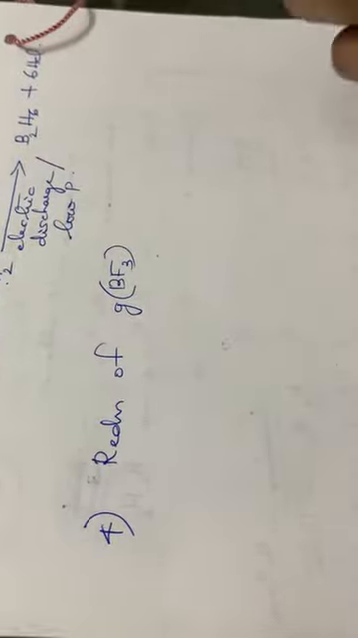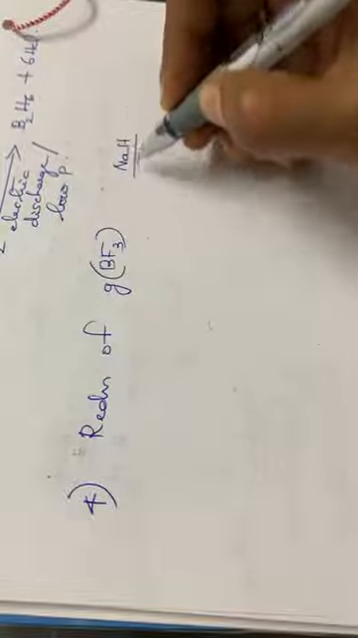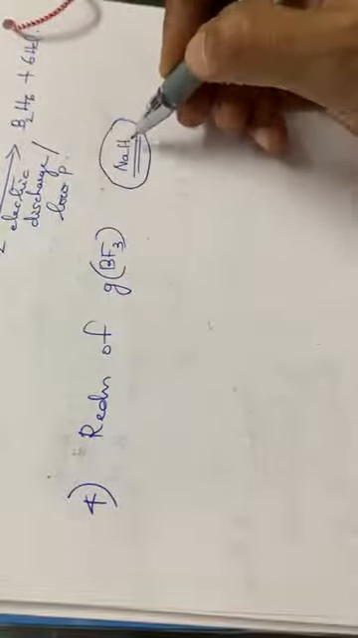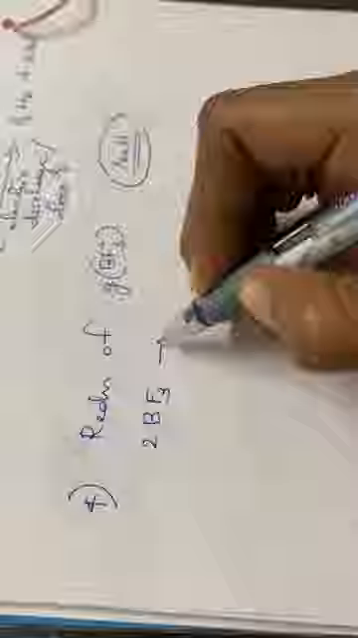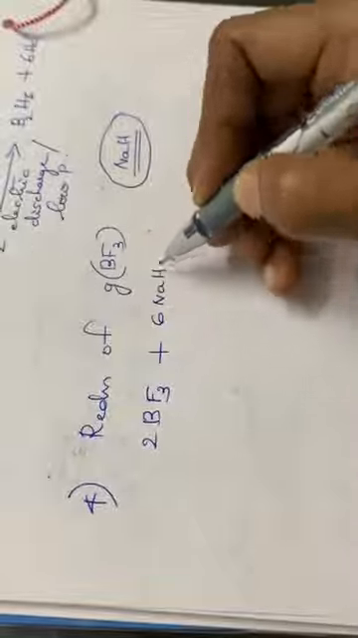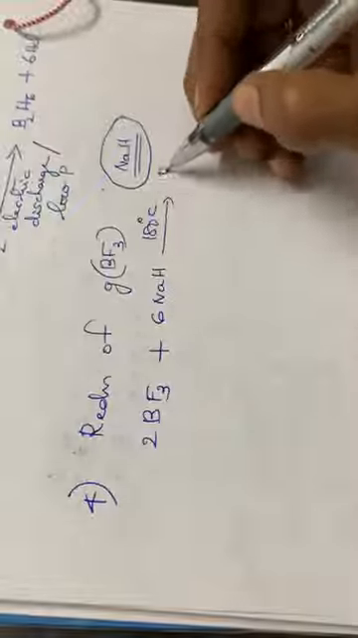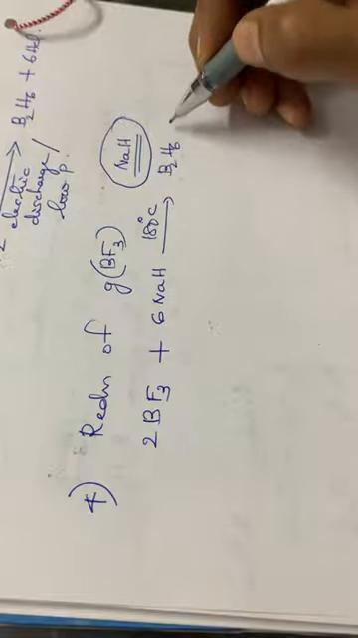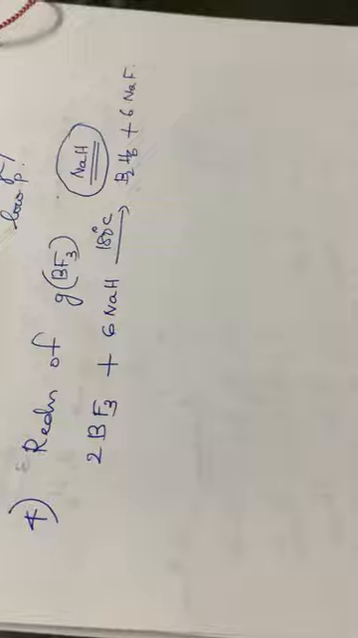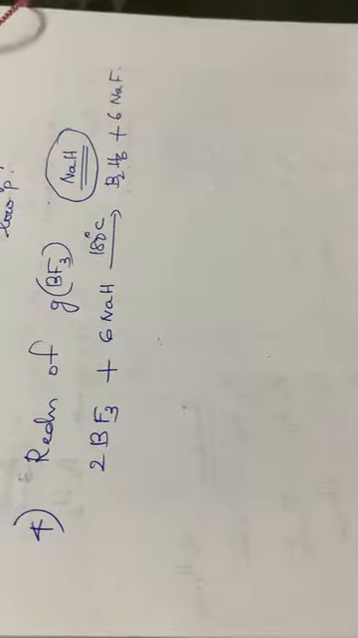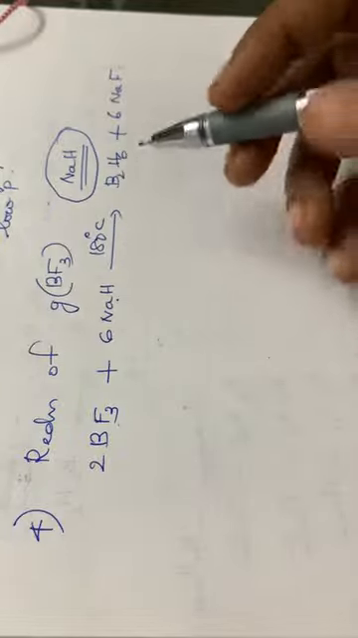Here the reducing agent used is sodium hydride, NaH. So this BF3 is reduced using sodium hydride. So 2 molecules of BF3 plus 6 NaH, at a temperature of 180 degrees Celsius, diborane is formed, B2H6 plus 6 NaF. Okay, so this is another method of preparation. Boron trifluoride on reduction in presence of sodium hydride at 180 degrees Celsius.